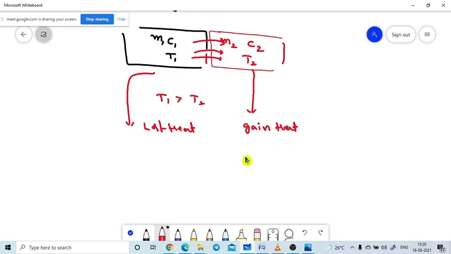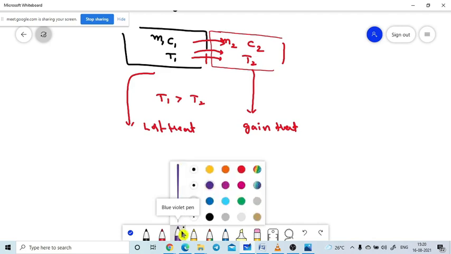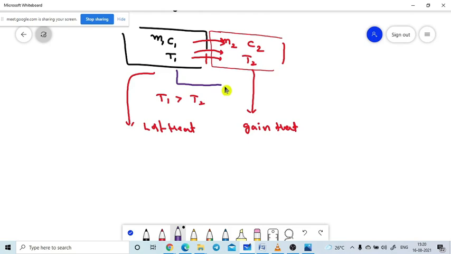Are you getting or not? Hello? Yes, sir. So what will happen after some time? After some time, the two bodies will come to a constant temperature T, which is nothing but the equilibrium temperature. So the goal of this present concept is to find the equilibrium temperature attained by the two bodies.